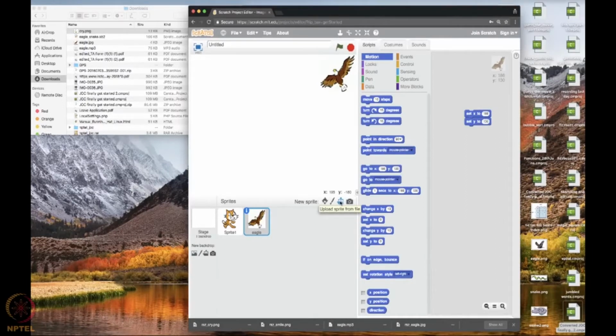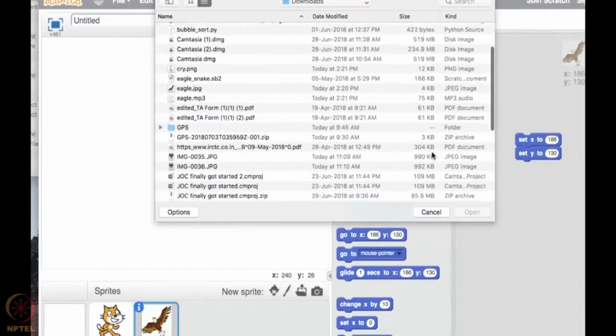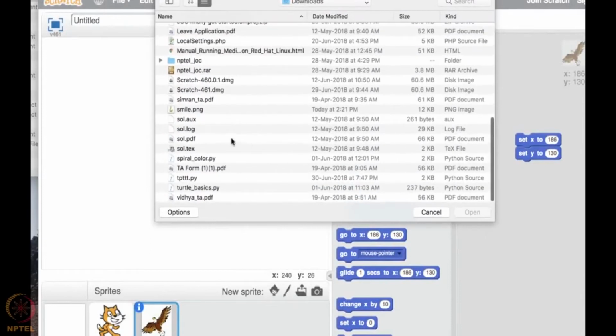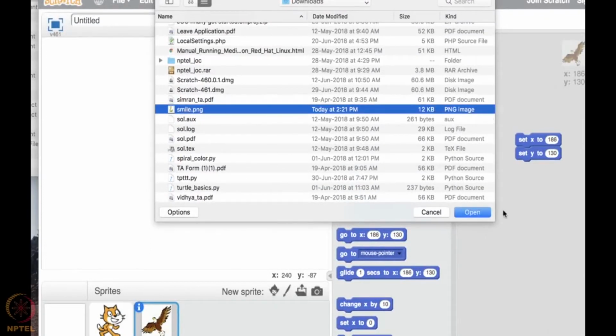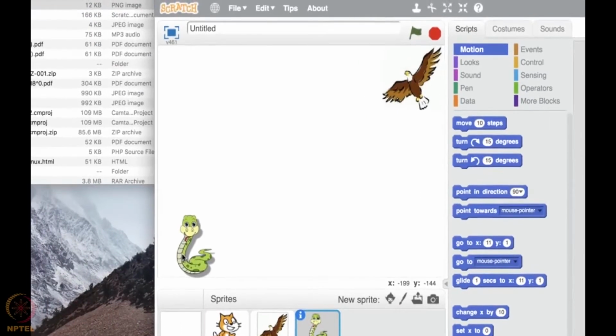So, let me click this icon to upload it from the file. My first is the smiling snake. It's what I want. It's the smile.png file. Let me upload it. So this particular snake, I want it here. See, we had set the position for the eagle. That is not visible when we click on the snake.